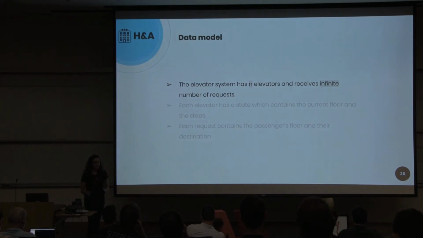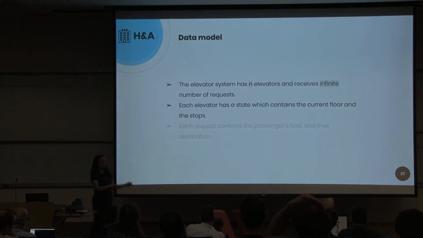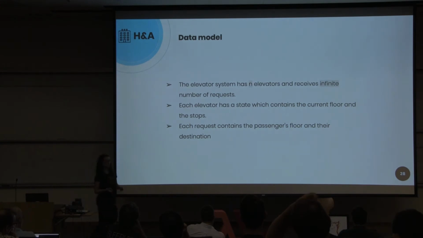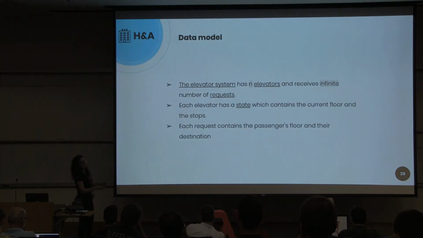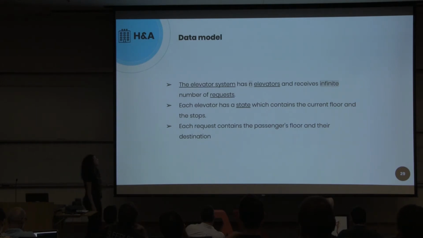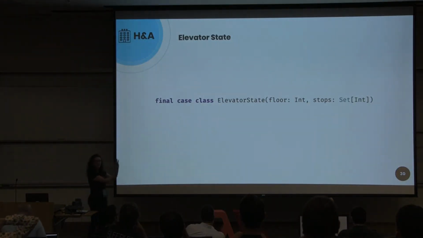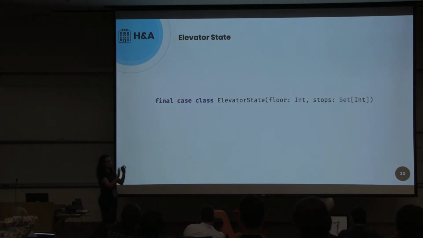We want to have an elevator system with n elevators and an infinite number of requests. Each elevator has a state which contains the current floor and the stops. And every request contains the passenger's floor and their destination. So we want to have an elevator system with elevators and requests. And for each elevator, we want to have a state. Let's start with the state data type. The state would have the current floor of the elevator and the stops.